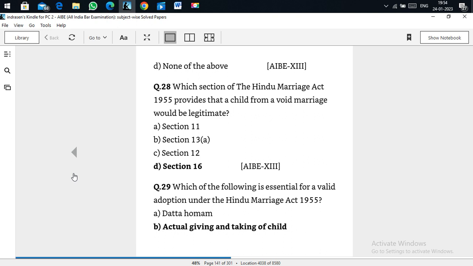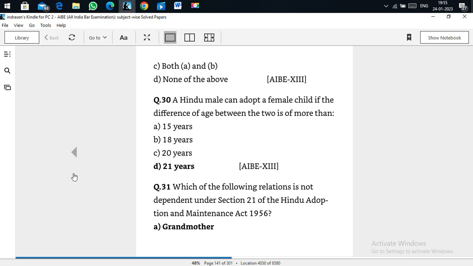Which of the following is essential for a valid adoption under the Hindu Adoption and Maintenance Act? Actually, giving and taking of a child. Both should be capable. There are certain conditions under which adoption can be accepted. A Hindu male can adopt a female child if the difference of age between the two is a minimum of 21 years. Similarly for a woman adopting a male, there is an age difference. So we have to consider these two factors.